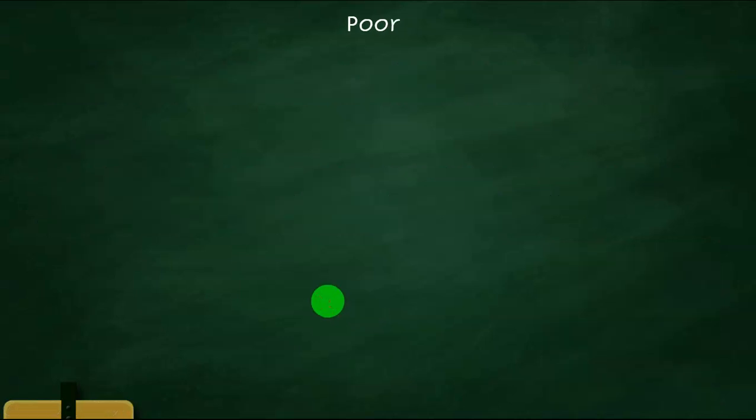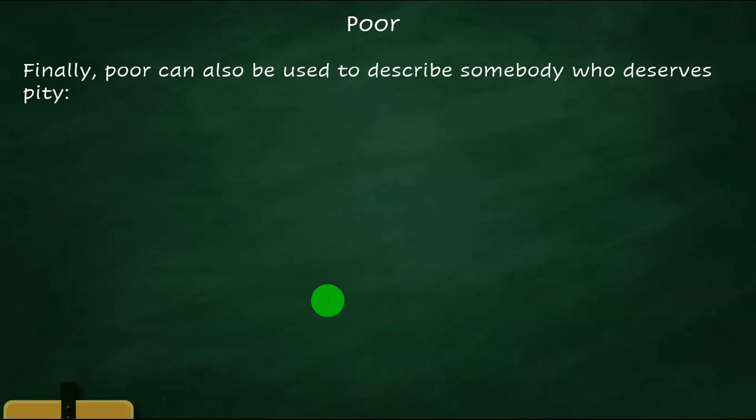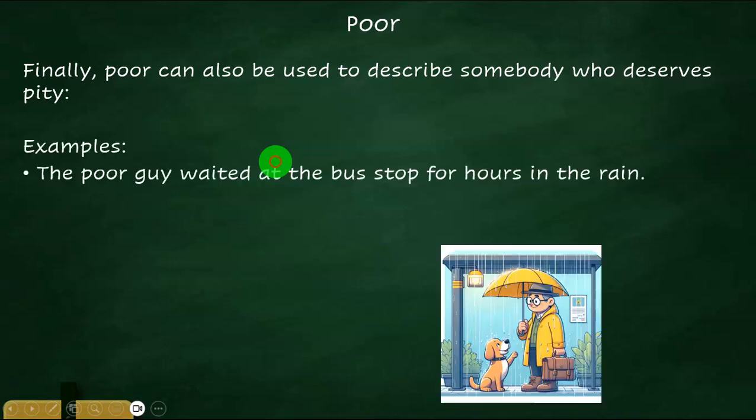Can we move on? The third meaning of the word poor. Finally, poor can also be used to describe somebody who deserves pity. Example: the poor guy waited at the bus stop for hours in the rain, right? That means you're showing him some sort of sympathy when you say "the poor guy." Now, he may not be poor in the first sense of the word poor, okay? He may have enough money, but he could not do anything because it was raining very heavily.